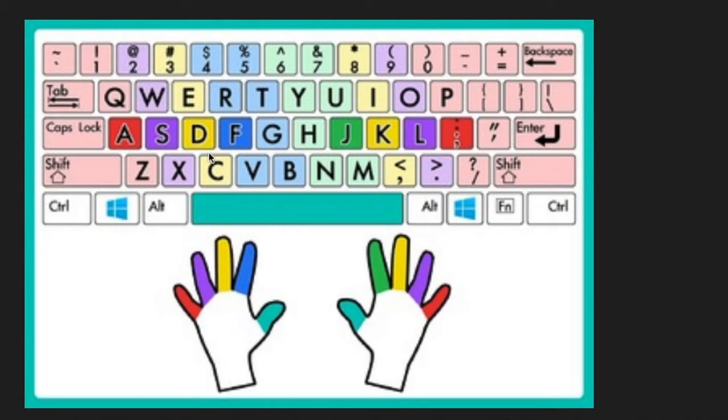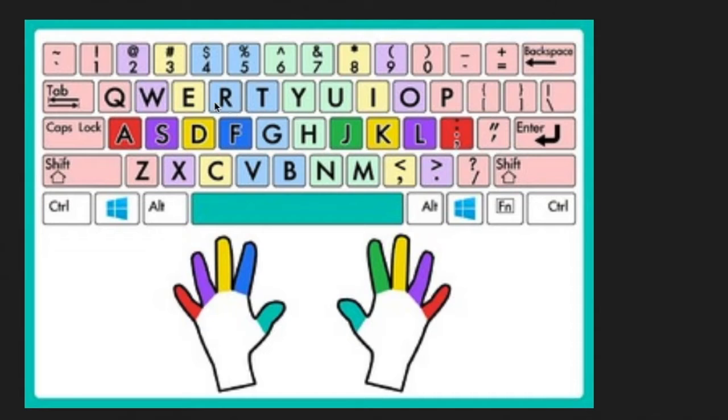Middle finger on the left side on the D, ring finger on the left side on the E. On this side, middle finger on the K, and the ring finger on the L. So you're going to use your left pointy finger to go to the R, and you're going to use the right pointy finger to go to the U. So the left pointy finger goes from the F to the R, and the right pointy finger goes from the J to the U. So we're going to work on those this week.